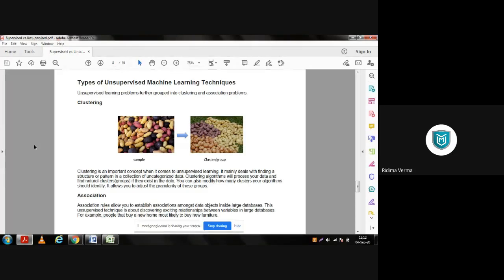Now, if you see the example, here they have given an example of the different types of vegetables. Over here we are clustering, or dividing, them into different groups by which they can be identified separately.